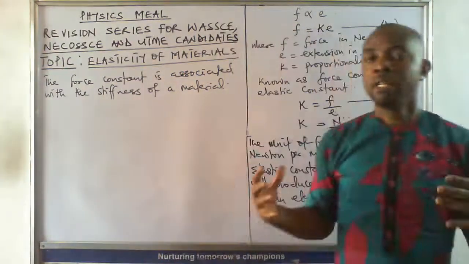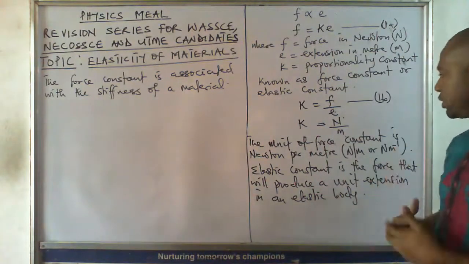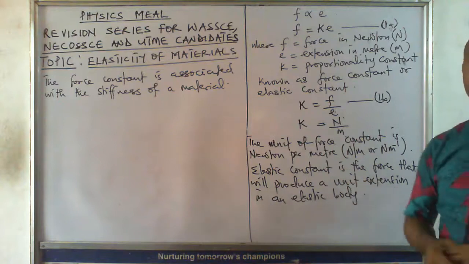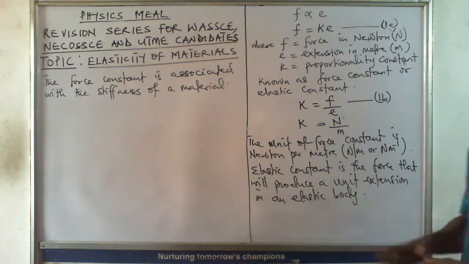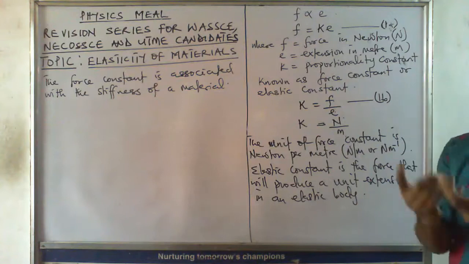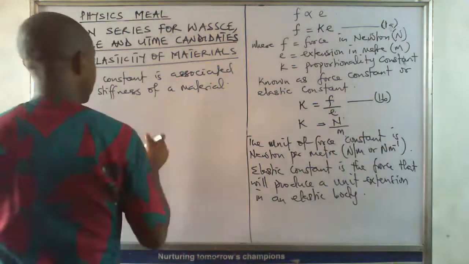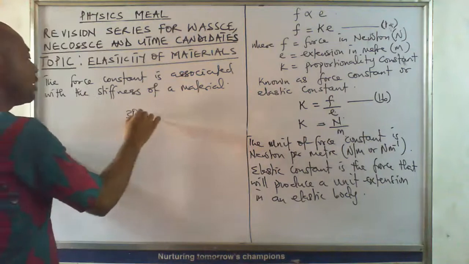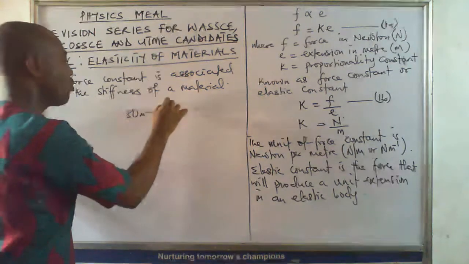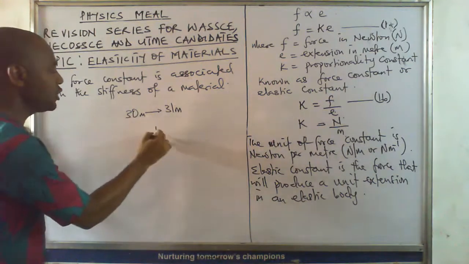Now, we have said a few things about the force constant. We have also said that the unit of force constant is Newton per meter. We have also said that elastic constant or force constant is the force that produces 1 meter extension, unit extension. What it means is that if a body is 30 meters long and it moves to 31 meters, the extension is just 1 meter.